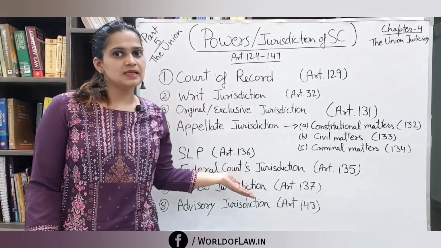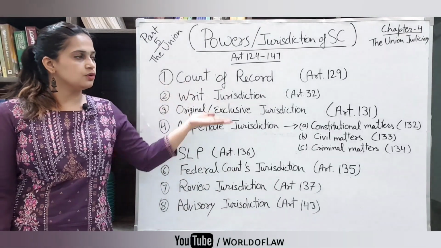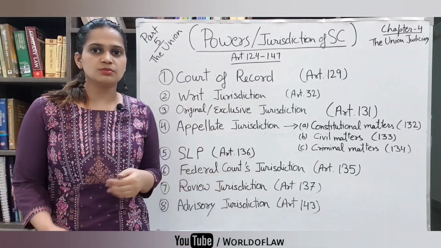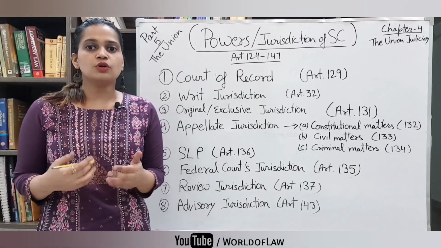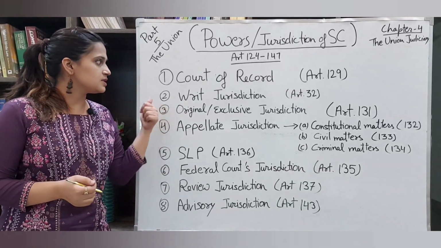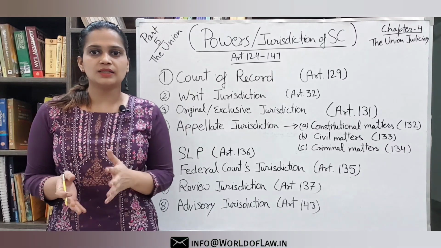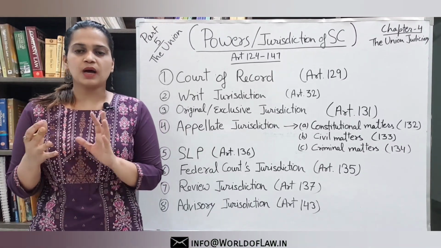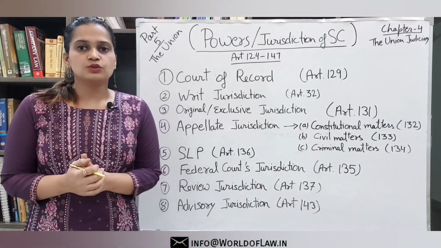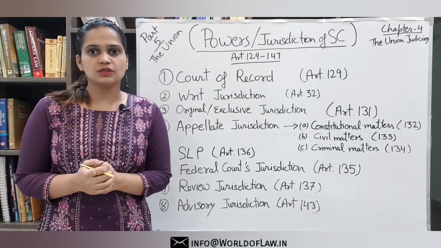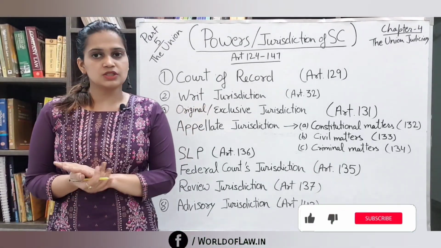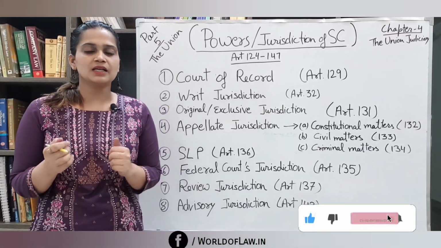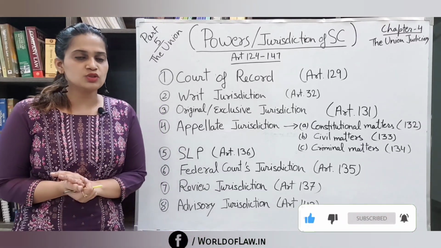So let's read these headings. First is the Court of Record. Article 129 talks about the Court of Record. It says the Supreme Court of India is the court of record. The second power is the writ jurisdiction. Article 32 talks about the power to issue writs to protect the fundamental rights of the citizens. And the next is the original or the exclusive jurisdiction of the Supreme Court. It's given in Article 131 of the Indian Constitution.